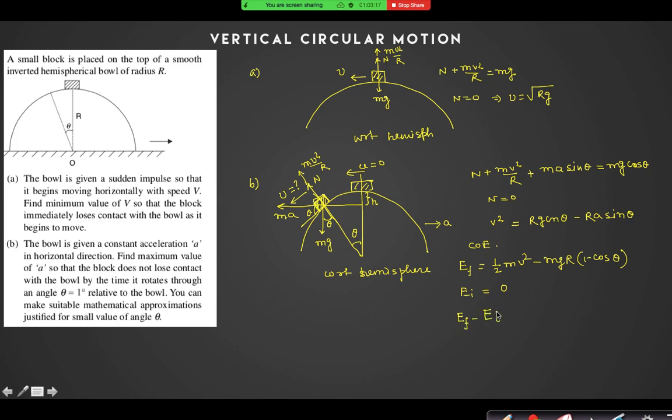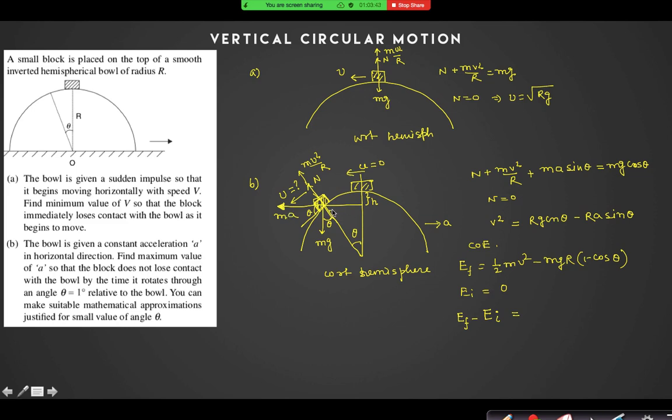No, sir. EF minus EI is not equal to 0, because there is some work done by this force ma. This is another force. Can I categorize this ma force in the other category? Yes, sir. So what is the work done by the ma force? Is that a constant or variable force? Ma is constant, because a is constant.